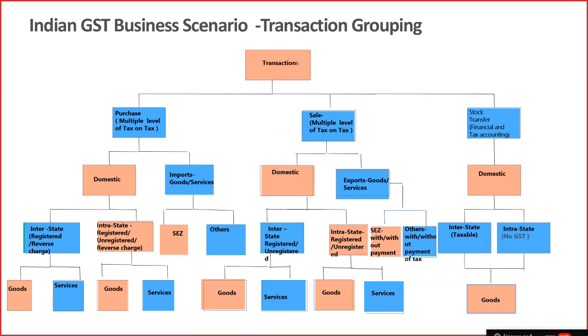You can make a payment with tax or without tax, and that option is available when you are doing a SEZ sale, or if you are doing an export. Even in export, normally in 90% of transactions there will be no tax. But the government has provided that you can pay taxes at the time of export, and later you can claim a refund. In those scenarios, a different accounting treatment happens, and you have to take care of that.